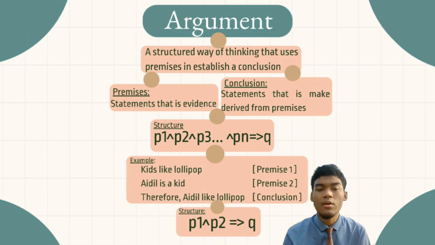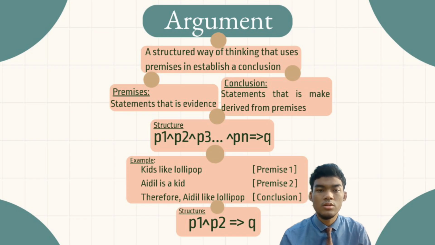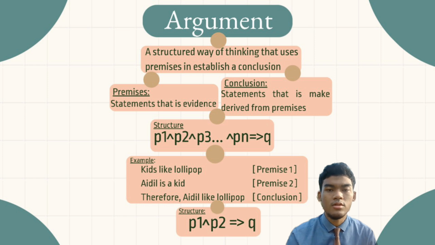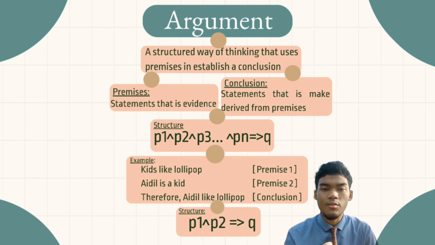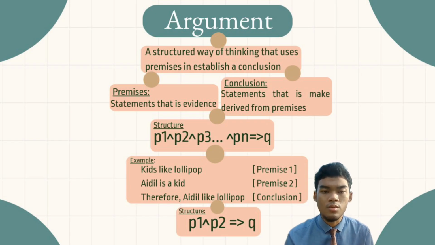Let's look at how logical implication connects one argument with another argument. An argument is a structured way of thinking that uses premises to establish a conclusion. Premises are statements that are evidence. A conclusion is a statement derived from the premises. The general structure of an argument is P1 conjunction P2 conjunction P3, and so on, conditional Q.